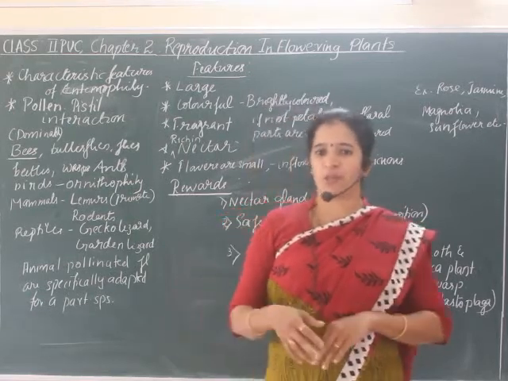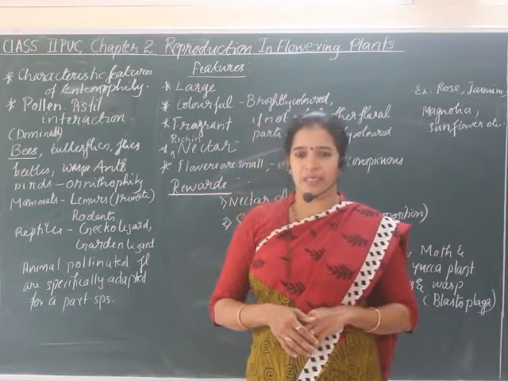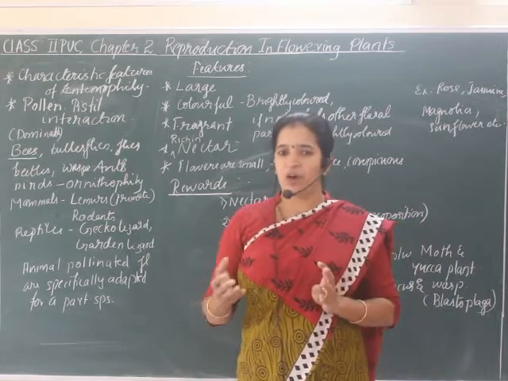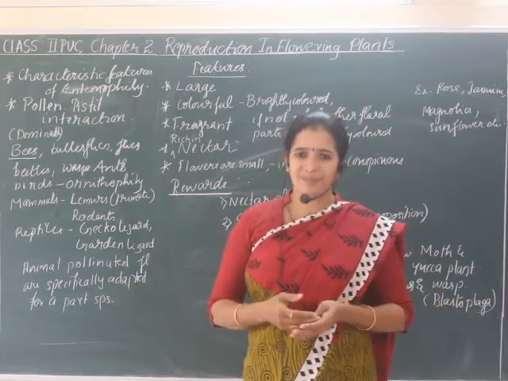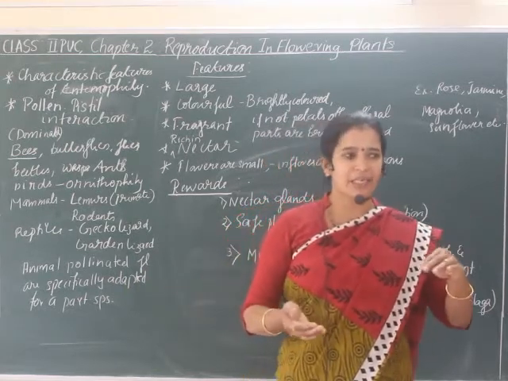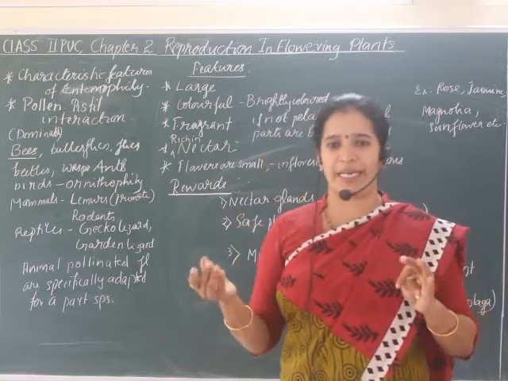Then about cross-pollination. What is cross-pollination? It is between two flowers of the same species but of different plants. Then what are the outbreeding devices, the factors or favoring mechanisms which encourage cross-pollination?